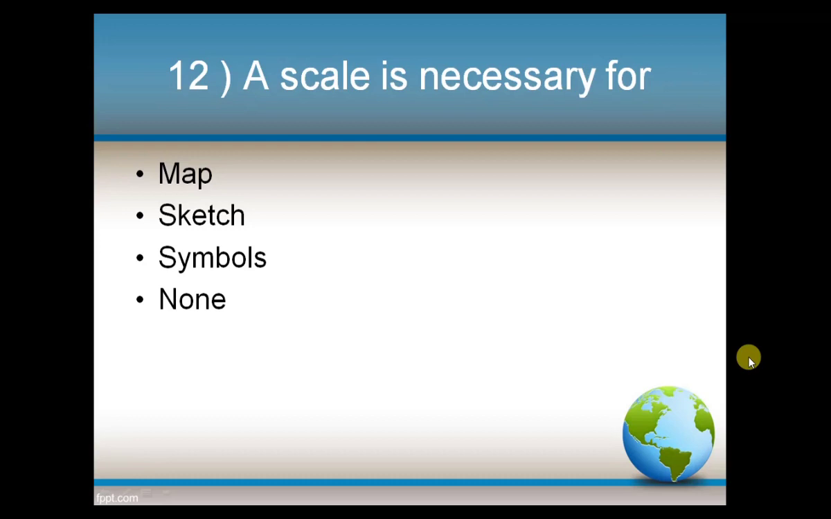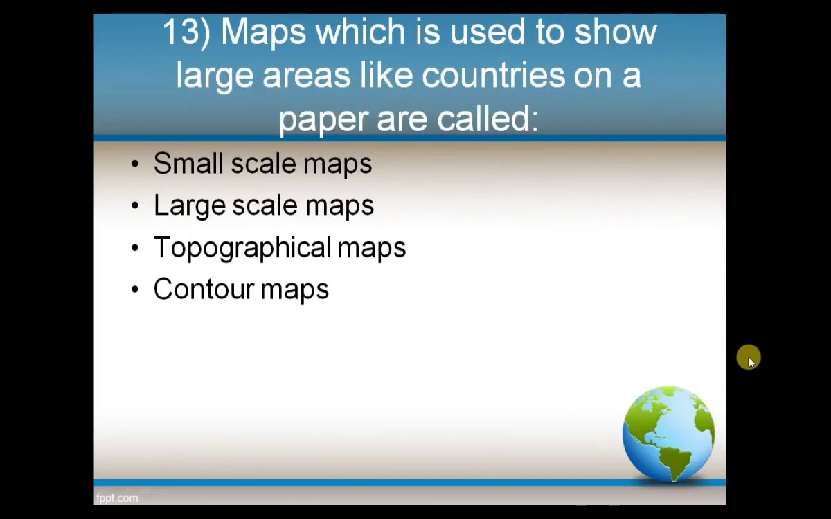Next, a scale is necessary for, options: map, sketch, symbols, none. And the answer is map. Next question, maps which are used to show large areas like countries on paper are called, options: small scale maps, large scale maps, topographical maps, contour maps. And the answer is small scale maps.